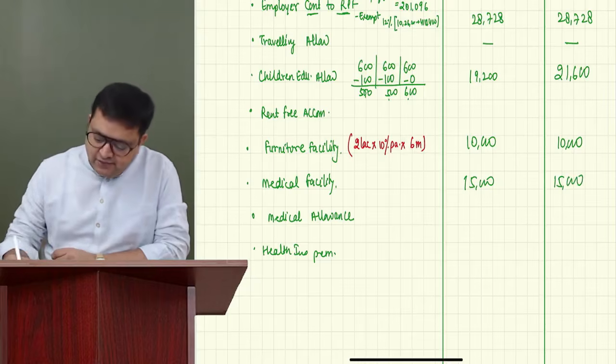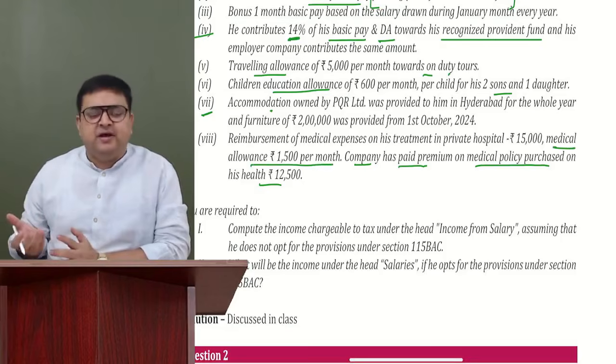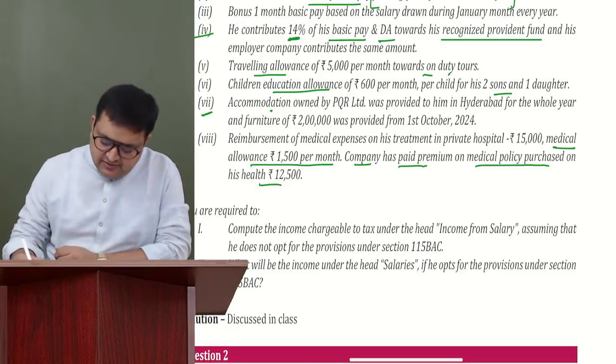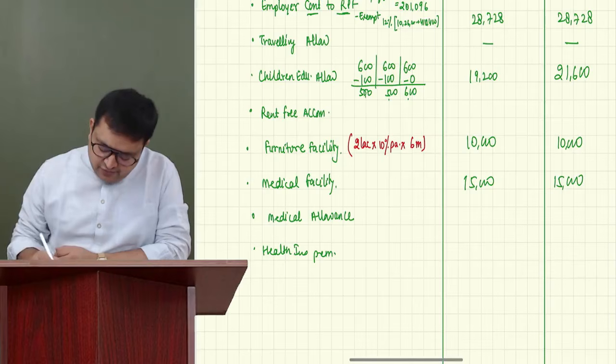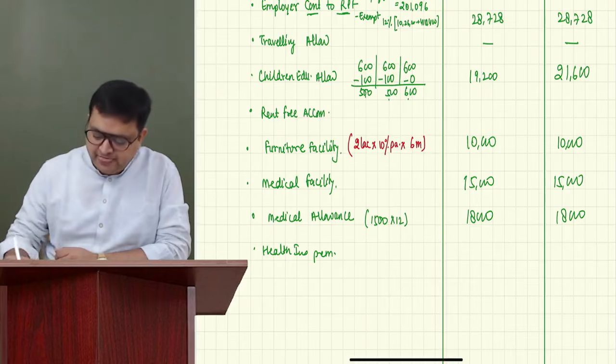Very good. Now, medical allowances. See, medical allowances are personal allowances. They are fully taxable. So 1500 into 12, 18,000. Fully taxable. Correct, Deepa.